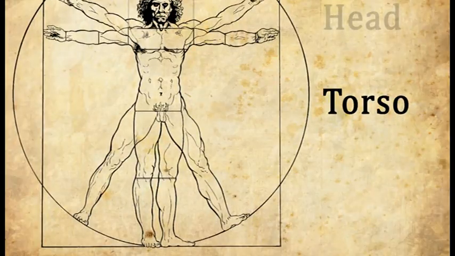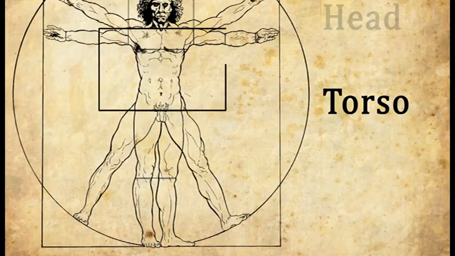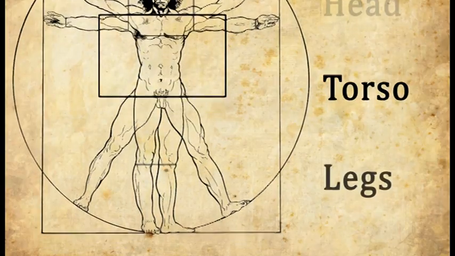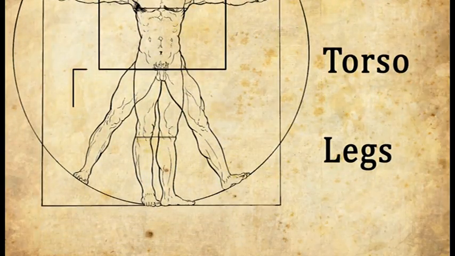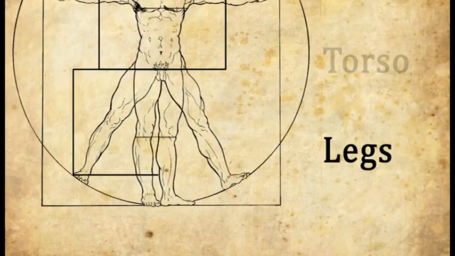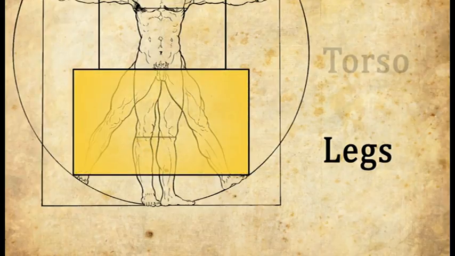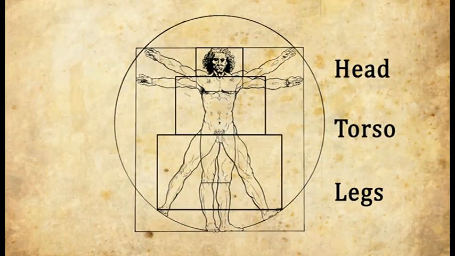Now for the second set of rectangles. There's a rectangle which runs from elbow to elbow and from neck to waist. This creates a golden rectangle. For the third set, draw a rectangle whose lower 2 vertices are at the places where the man's outermost toes touch the outlying circle. The rectangle should extend vertically to the man's waist. This creates yet another golden rectangle. The proportions of the Vitruvian Man are believed to be ideal proportions for the human figure.